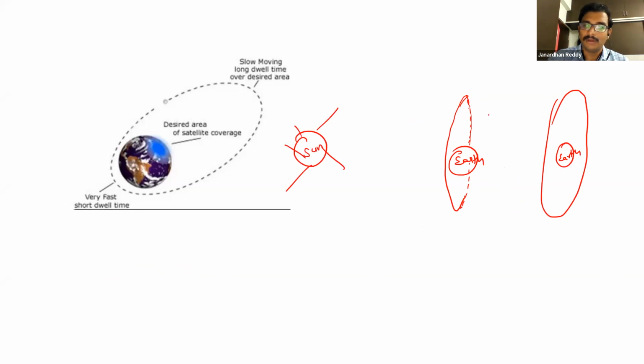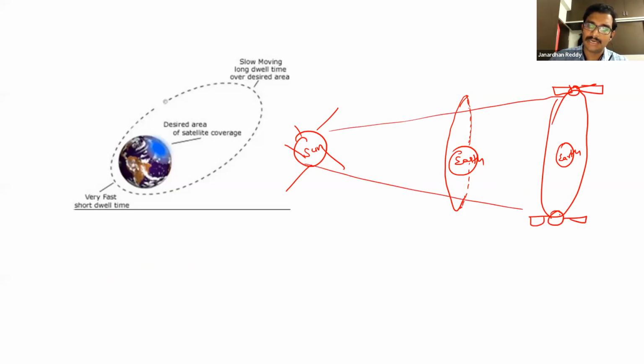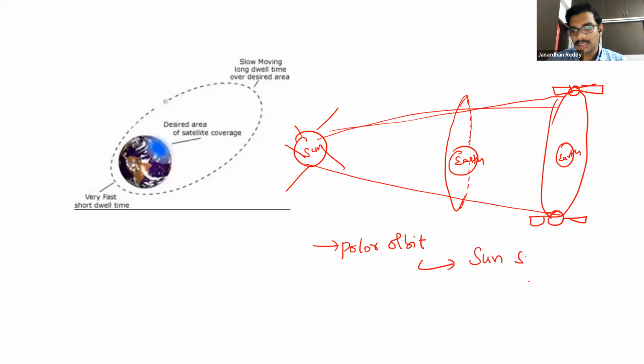Yes or no? Always the sun is visible to this satellite. That's the reason the polar orbit is also called a sun synchronous orbit.